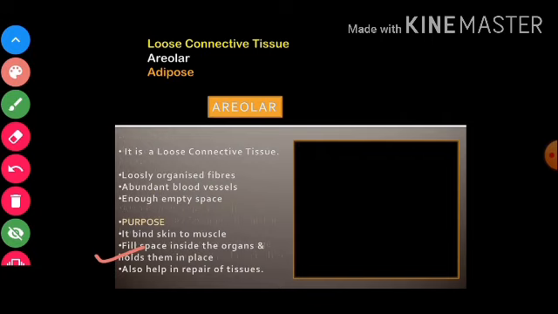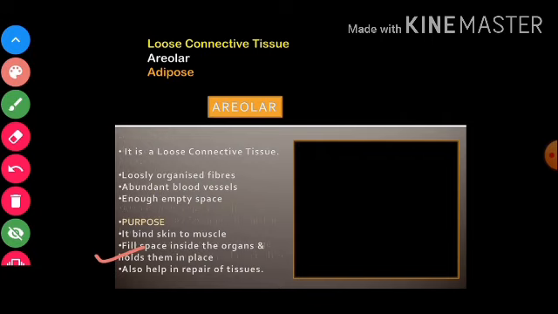Like, as I gave you an example, when we want to carry some glasses, we wrap them in cotton towels to give a cushiony effect so that they do not break. Similarly, areolar tissue gives a cushioning effect to the other organs and holds them in place, right?